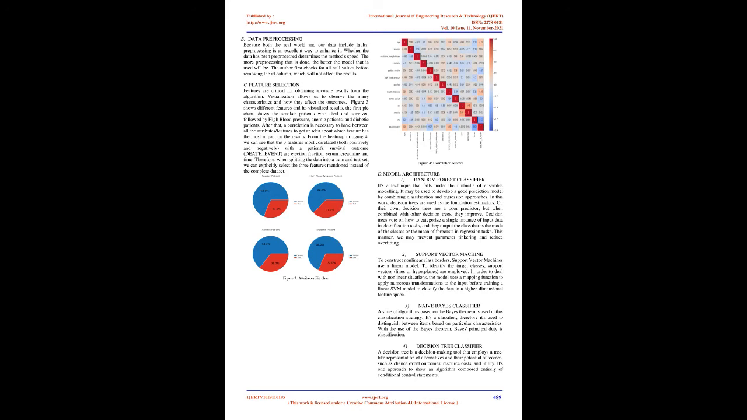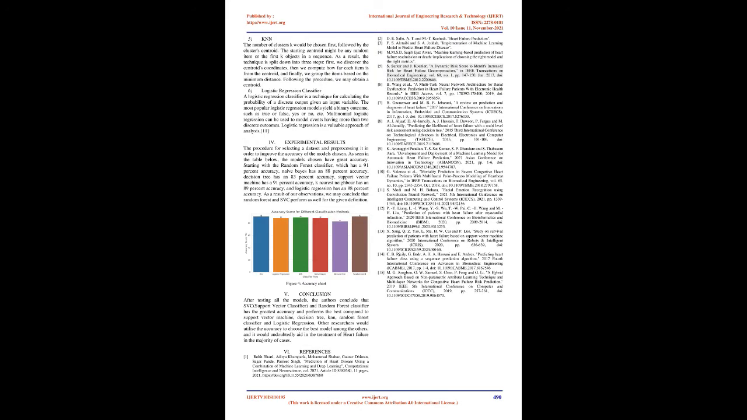In order to deal with nonlinear situations, the model uses a mapping function to apply numerous transformations to the input before training a linear SVM model to classify the data in a higher dimensional feature space. 3. Naive Bayes classifier. A suite of algorithms based on the Bayes theorem is used in this classification strategy. It's a classifier, therefore it's used to distinguish between items based on particular characteristics. With the use of the Bayes theorem, Bayes' principal duty is classification.